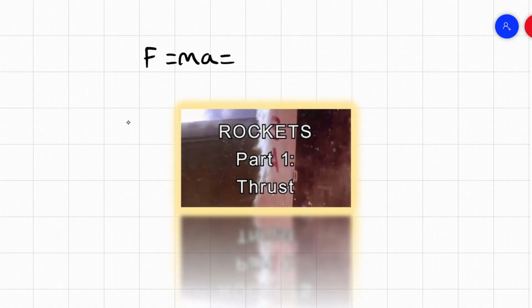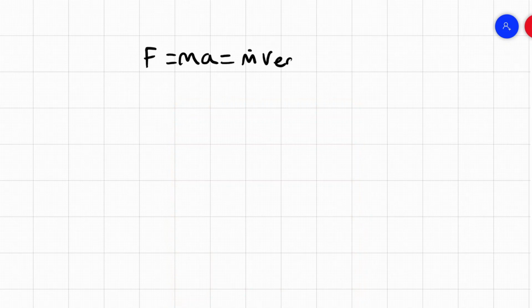Okay, so let's start with the basics. The thrust of a rocket is a force, which is equal to ma. And we know from my thrust video that this is also equal to m dot, which is the mass flow rate, times v equivalent. Let's rewrite ma and m dot v equivalent. M dot v equivalent is dm over dt times v equivalent.